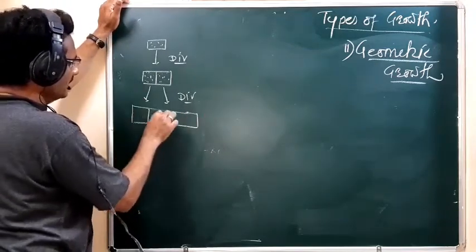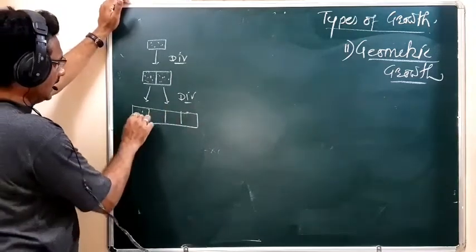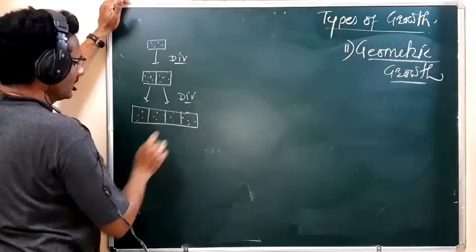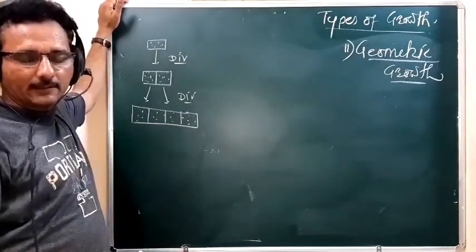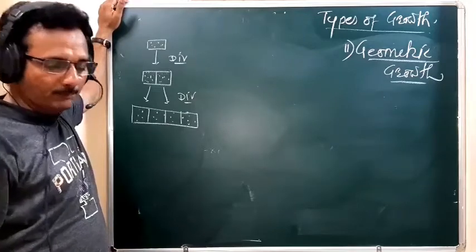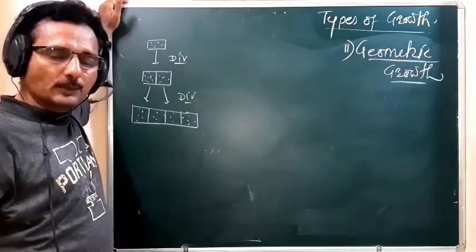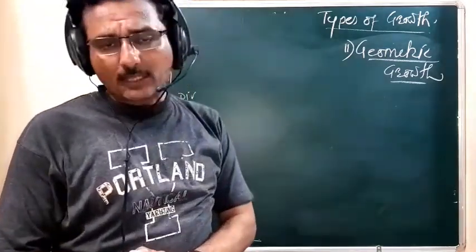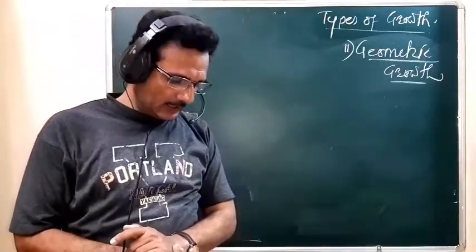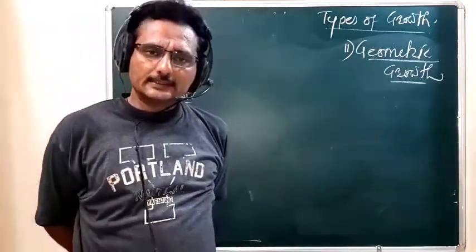So these are the 4 cells. Again, the formed 4 cells remain meristematic and they divide again and again. So remember, because of such a type of growth, the size of that plant body increases. Along with that, the weight of that plant body increases.